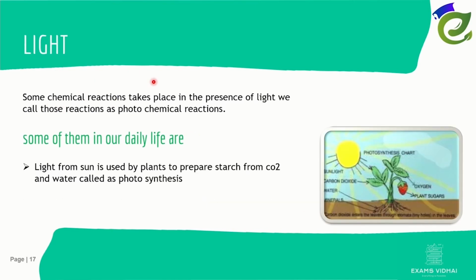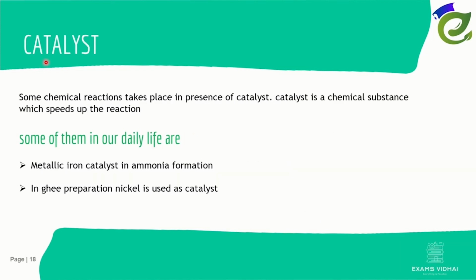Coming to light. Some chemical reactions take place in the presence of light. We call those reactions photochemical reactions. One example in our daily life is light from the sun being used by plants to prepare starch from CO2 and water, called photosynthesis. Here photo means light and synthesis means produce. Here we can see a chemical reaction takes place to produce starch in the presence of light. So light is required here for a chemical reaction to take place. Then coming to catalyst.